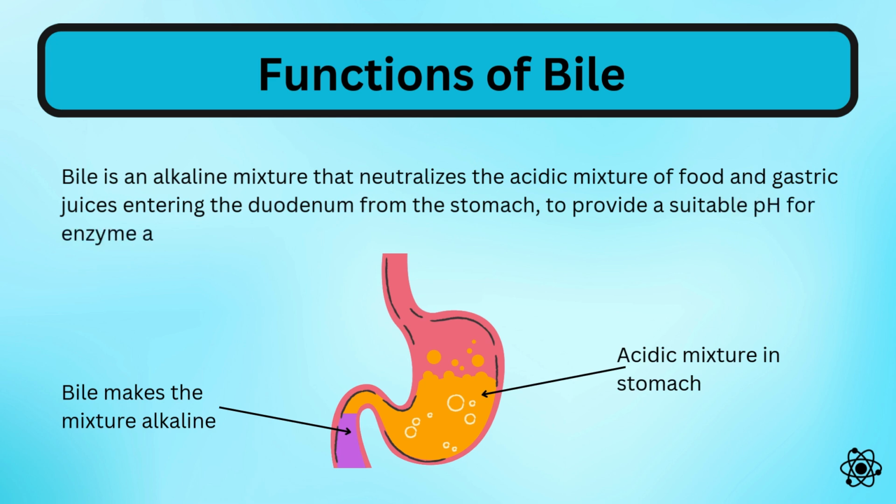The enzymes in the small intestine have a higher, more alkaline optimum pH than those in the stomach. So the bile gives the food mixture a suitable pH for those enzymes to work best in the small intestine.